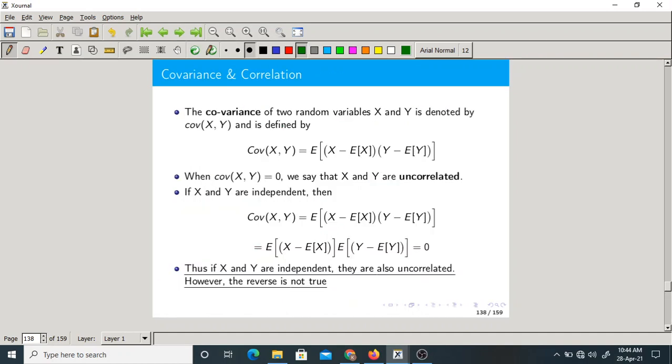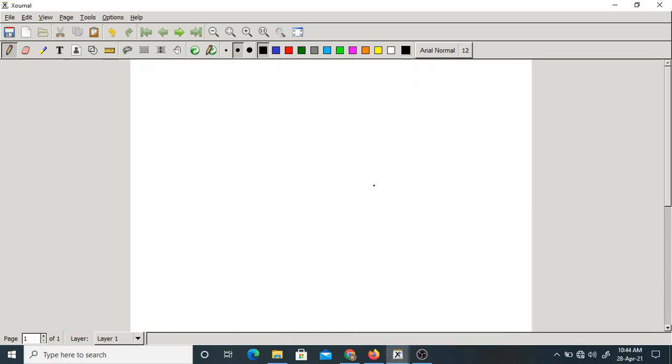Right. So now we move on to one of the important topics of this unit 3. They are covariance and correlation. What is that? Covariance. We have seen already variance. Now we will see what is a covariance. What is a covariance?